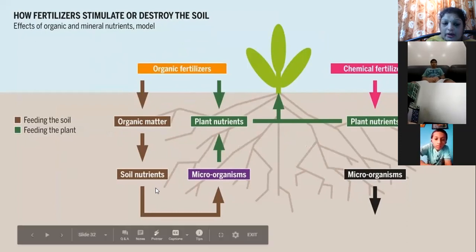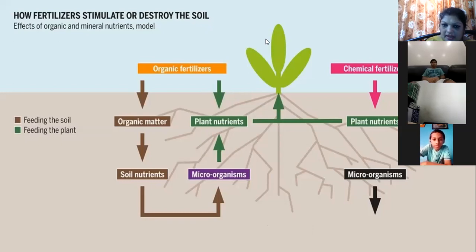It will also provide soil nutrients, and in turn the organic fertilizers are also providing plant nutrition. Okay, so you will get good quality crops with the organic fertilizer. Why? Organic fertilizer is providing plant nutrition also, and even soil nutrition also.